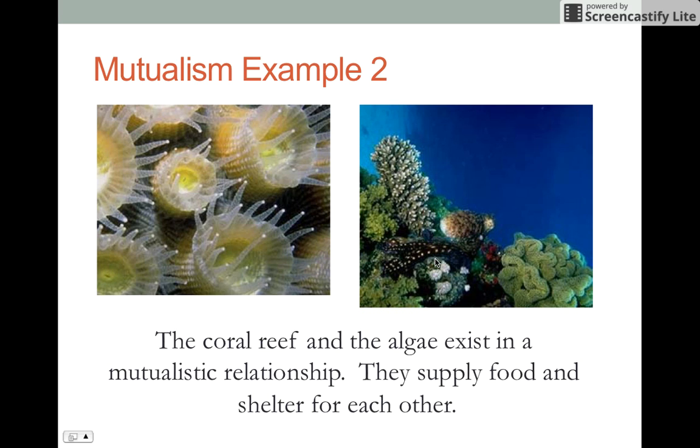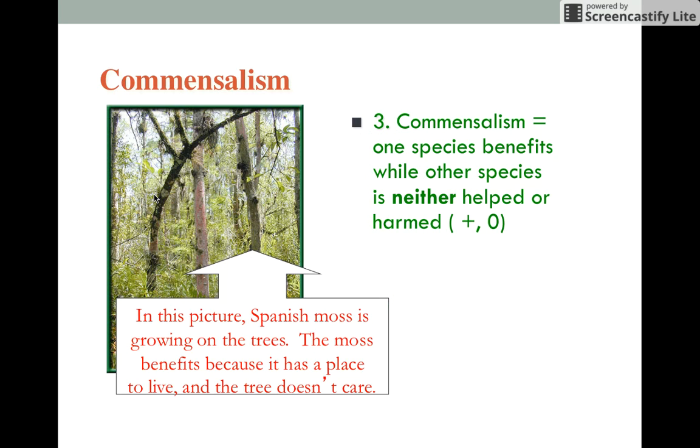Mutualism example 2. The coral reef and the algae exist in a mutualistic relationship. They supply food and shelter for each other. The algae lives on the coral reef and is able to live there without the fear of getting eaten by predators. And the coral reef has protection. Mutualism, they both benefit. Now, commensalism.